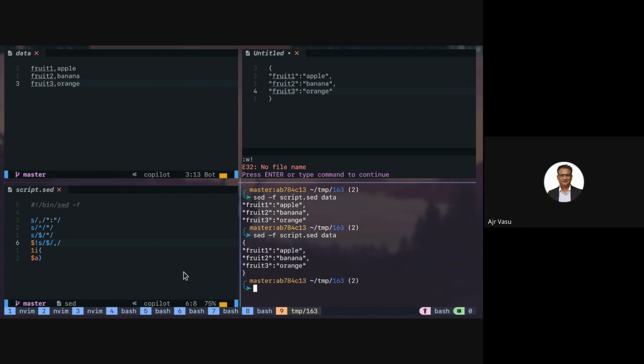Sorry, share the dollar negation. Then you're substituting dollar with... So dollar means the end of line. Oh, okay. That also takes it. Okay. Sure. Yeah. So same as how we did in this. Correct. So first we have added the quotation, and then only for some lines, we are also adding the comma at the end. So yeah, this can be done this way also.